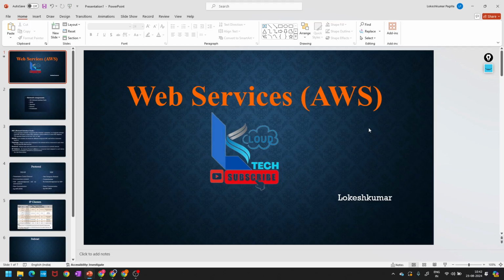Today we are going to discuss about AWS network. Not only for AWS, it will be used for entire DevOps and entire networking also, whether it is a virtual machine or physical machine, or anything DevOps related. It will be very much useful. Let me get into the topic.